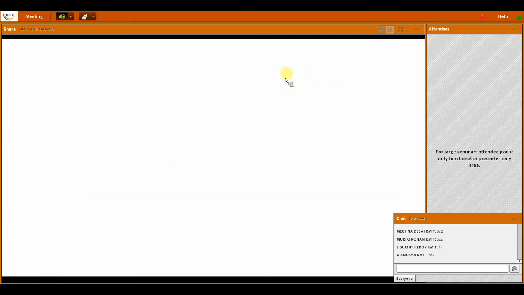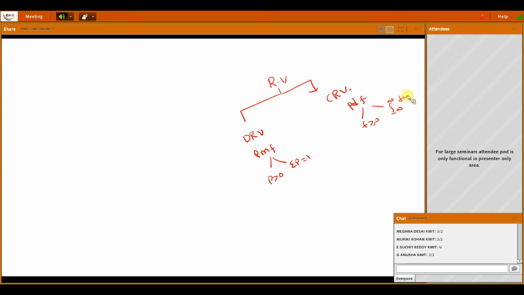See here, random variables are of two types: discrete random variable and continuous random variable. A discrete random variable satisfies the PMF condition, and a continuous one satisfies the PDF condition. What is the PMF condition? Probability is greater than or equal to 0, and the sum of probabilities is equal to 1. What is the PDF condition? f is greater than or equal to 0, and the integral from minus infinity to plus infinity of f of x dx is equal to 1.